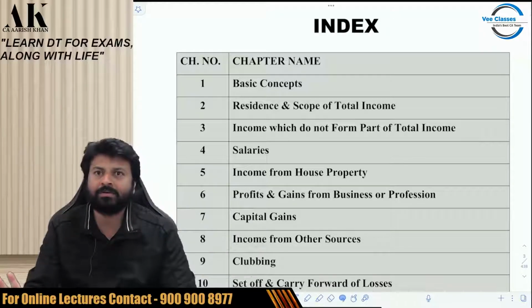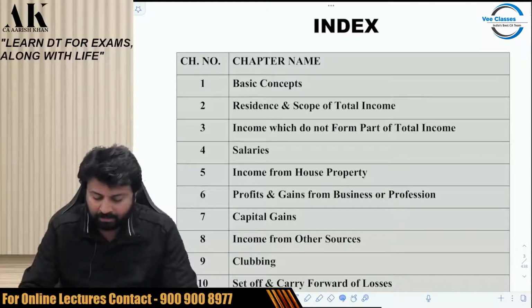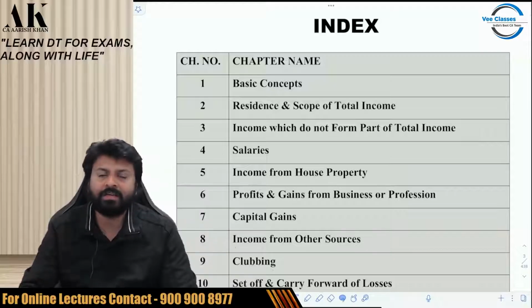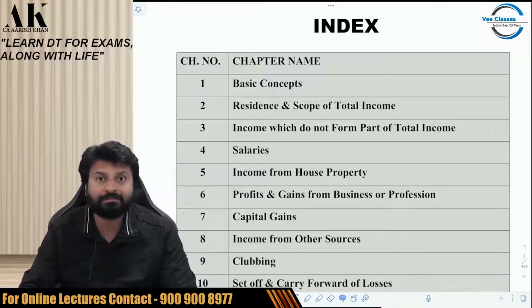In the regular batch, I cover more than 300 to 350 questions in class. I'll not be able to do that much. But yes, important topics I'll definitely cover. So, how is the question bank designed? The question bank is designed with a lot of precision again.